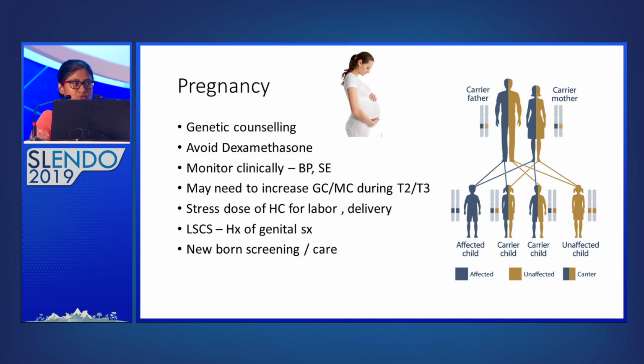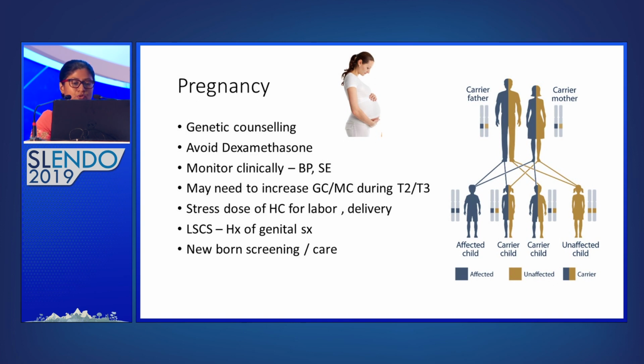It should be provided to all patients. We need to see whether the partner is a carrier for CAH. In that case, there's a risk of child being affected. So we should avoid dexamethasone during pregnancy because it can traverse the placenta and there are safety issues. Currently, treatment with dexamethasone during pregnancy in order to prevent virilization of affected female fetus is not recommended.